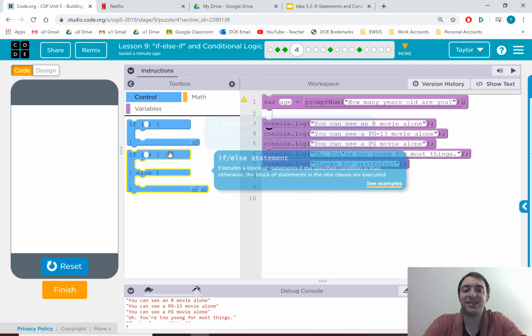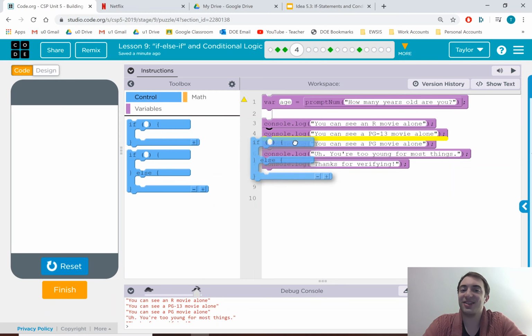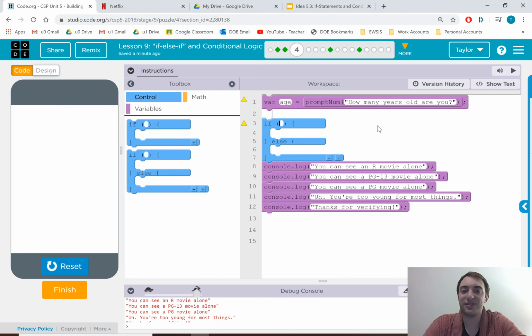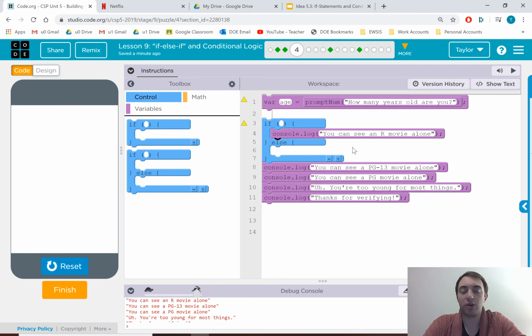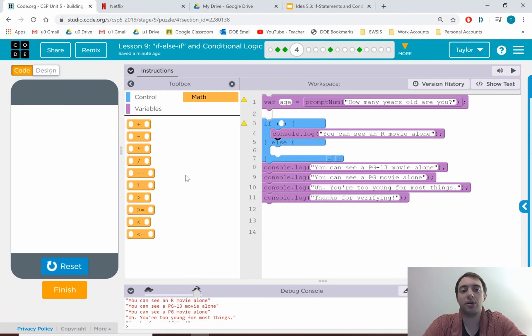And so they're really trying to get you to push your boundaries a little bit here. So the basic setup we saw with if else before is, let's set up the rated R movie one. Okay, you're allowed to see a rated R movie by yourself if you're 17 or older. So how do I do that? Well, I have age, because that's what this variable in line 1 tells me. I have age, and I need to compare that to 17, and I need it to be 17 or bigger,